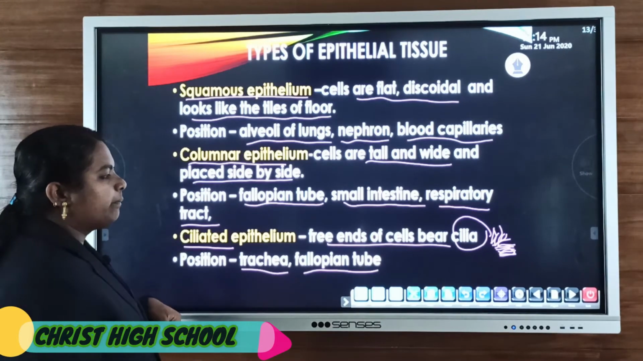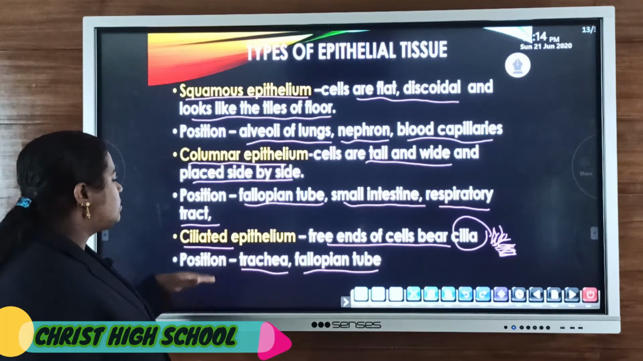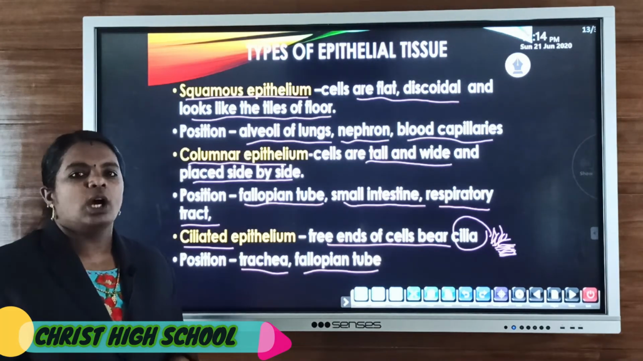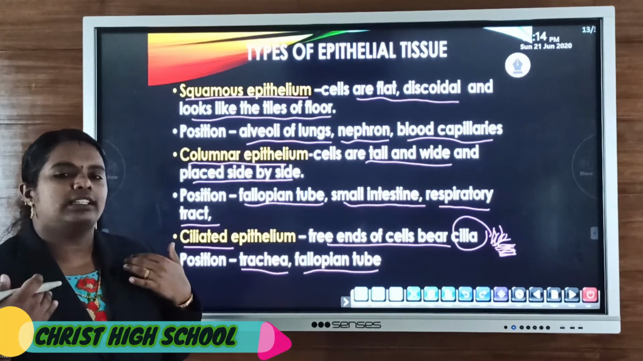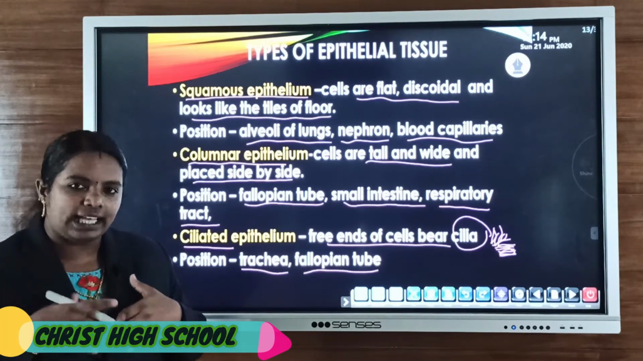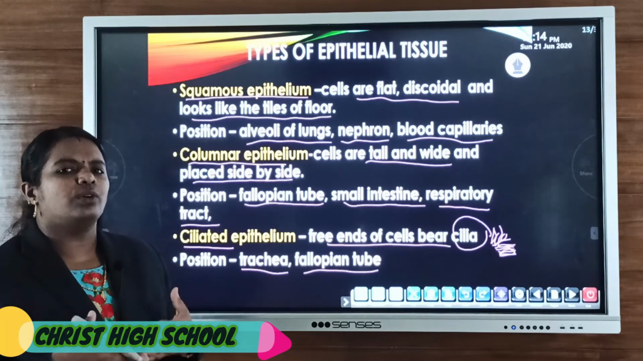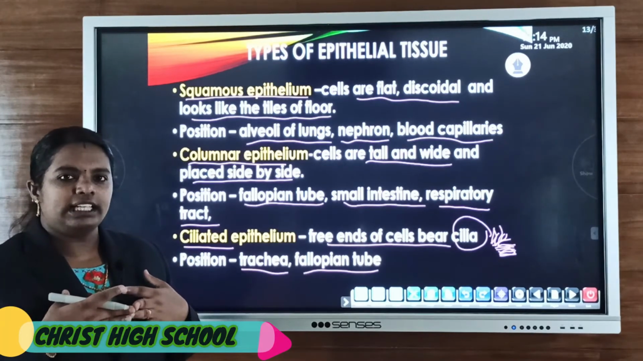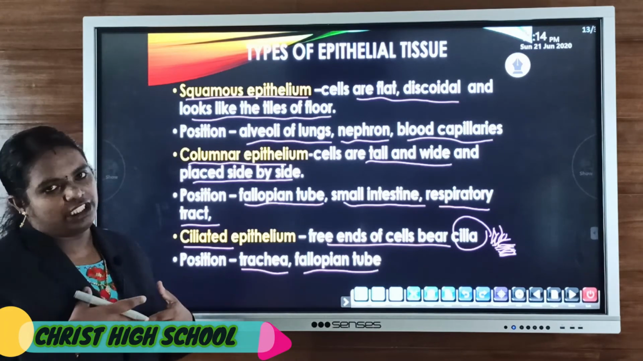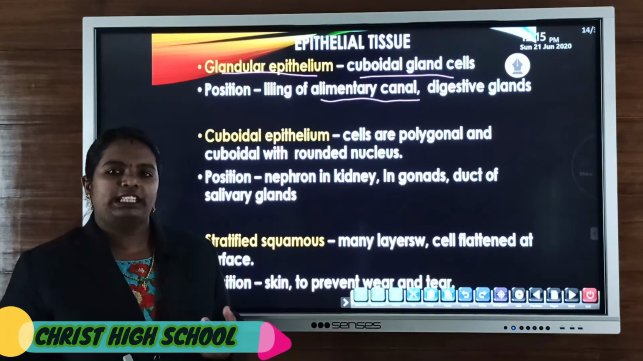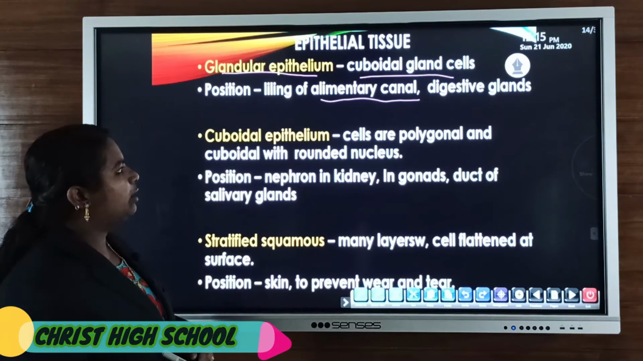Then the trachea. The part of the trachea also bears ciliated epithelium, small cilia present in the respiratory tract, which also help to collect foreign bodies or foreign particles. Clear? In this way, ciliated epithelium also helps in the protective function. The next type of epithelial tissue is glandular epithelium.